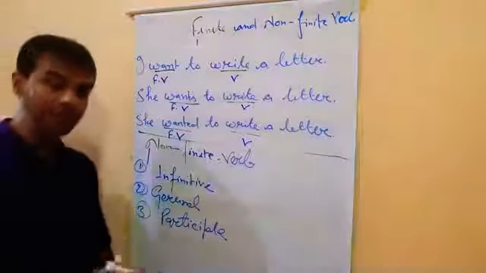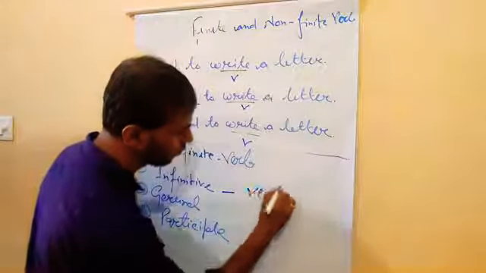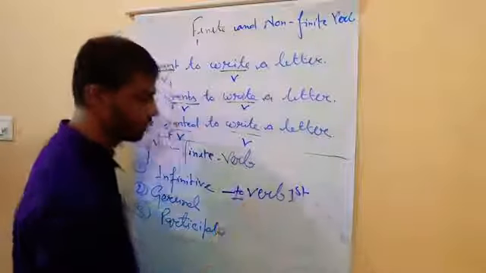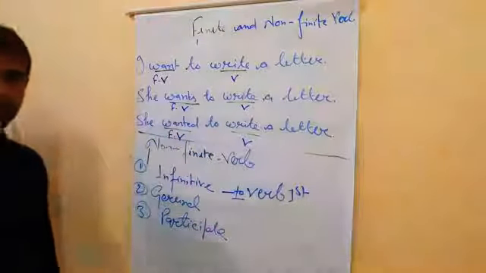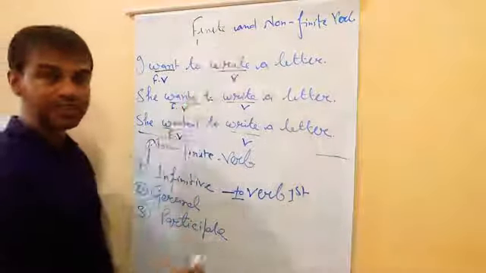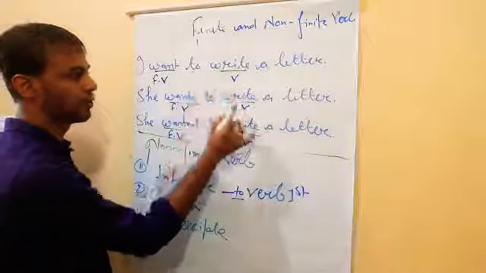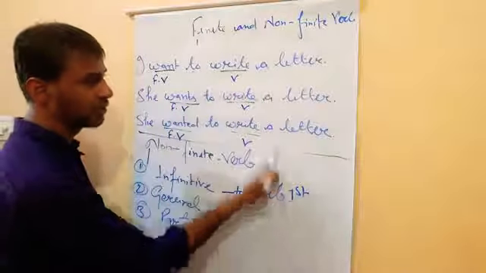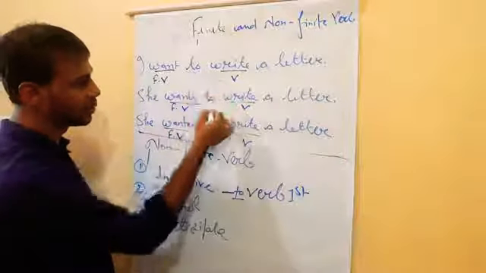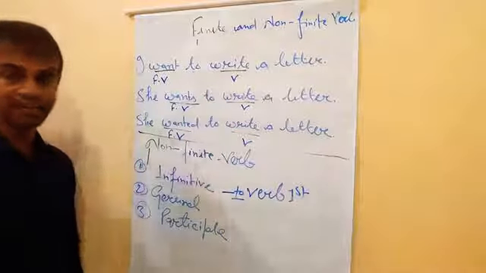Infinitive means whenever we use the verb first form, and to also comes. That is known as infinitive. Clear? See, here in all three examples I have written the example of infinitive. To write, to write, to write. So our first form is here, write is the first form, and to is also here. Clear? So these are known as infinitive.